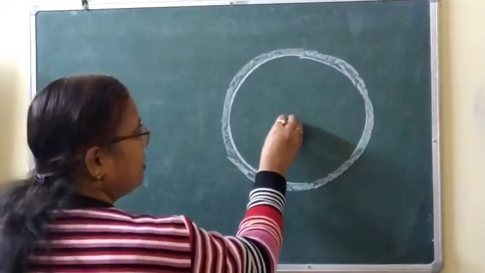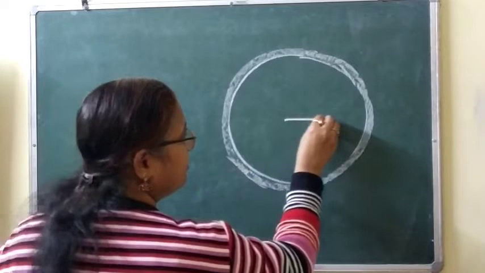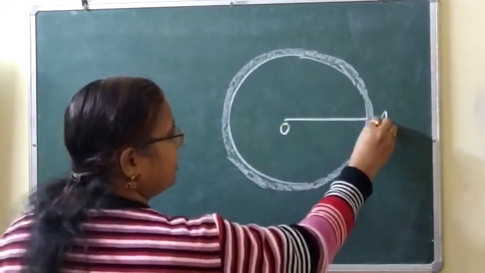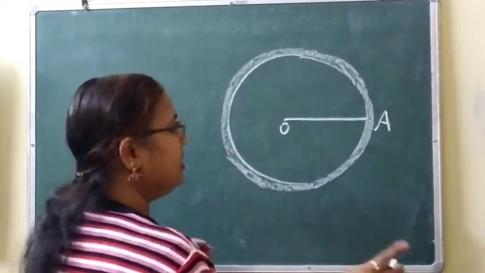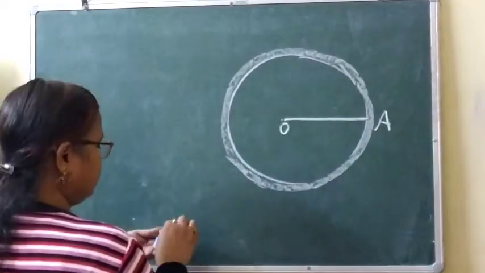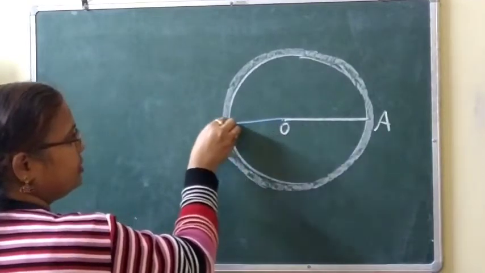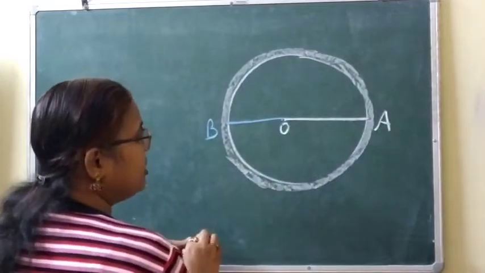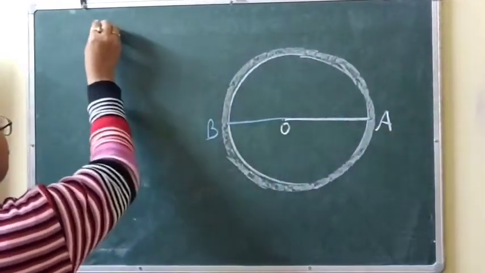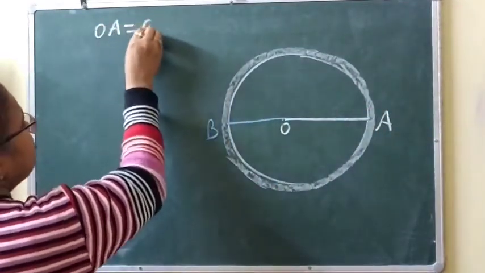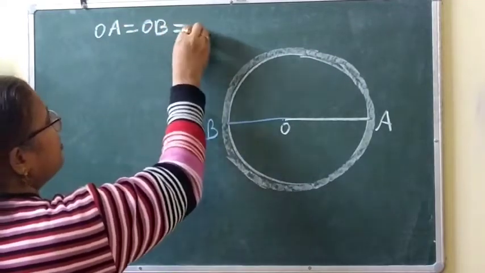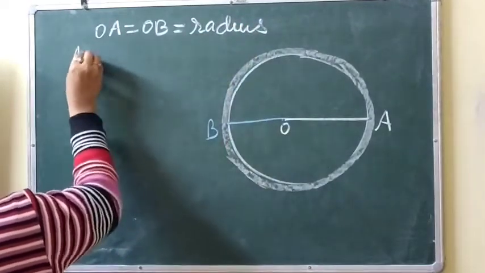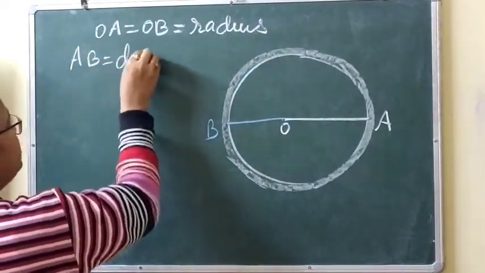And you know, if this one is the center, then this will be the radius. So if O is the center, then OA will be the radius. And when we extend this line till here, suppose this is B, then AB is a diameter. So OA is equal to OB, and this is the radius. And AB is the diameter.